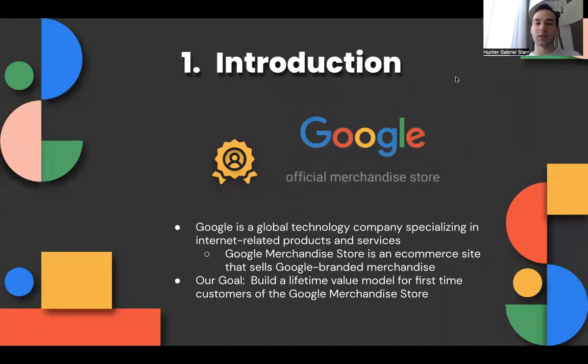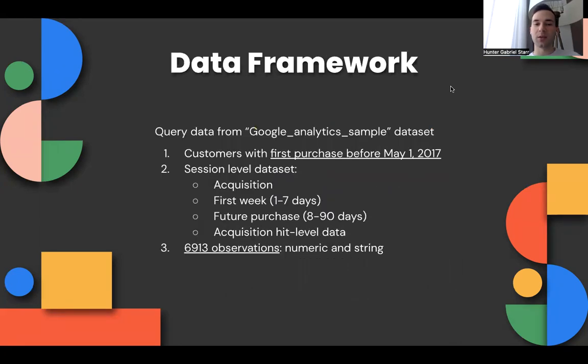From the Google Analytics sample dataset, we queried data of customers who had their first purchase before May 1st, 2017, and further acquired their first week behavior to make predictions about the future revenue generated from them in 90 days. Therefore, we had the session level data of acquisition within the first week and future purchase. We also separately queried acquisition hit level data since it is stored in nested fields. With about 7,000 observations, there are both numeric and string variables recording the consumption behavior as well as some demographic characteristics of consumers.